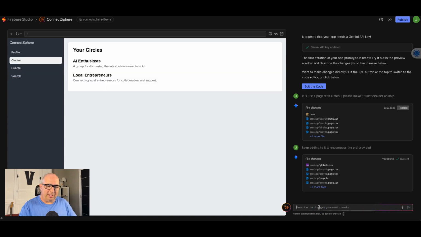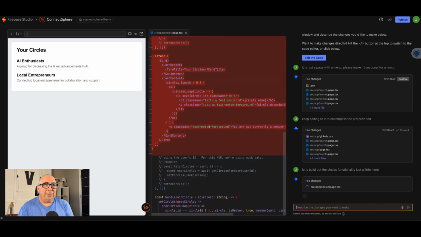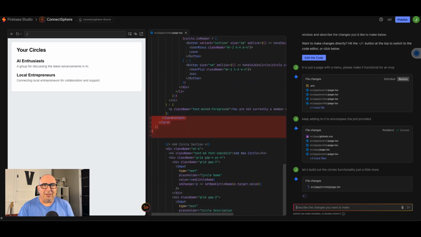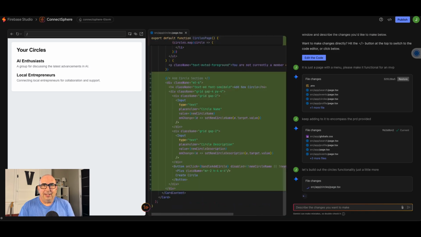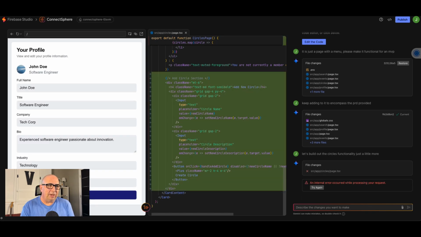I'm just going to ask it, let's build out the circles functionality. Little more. Let's let this one run in real time, okay? So you just have to sit here and look at me. It's building it out. It's doing the refactoring. We talked about all that. I didn't give it any explanation of when I said, let's build it out a little more. I should look at the PRD.